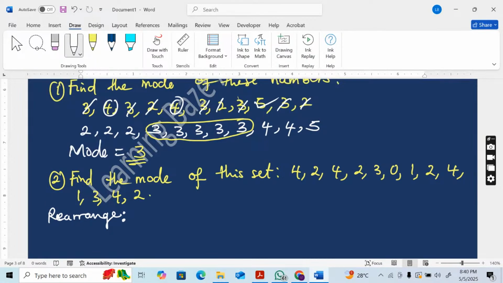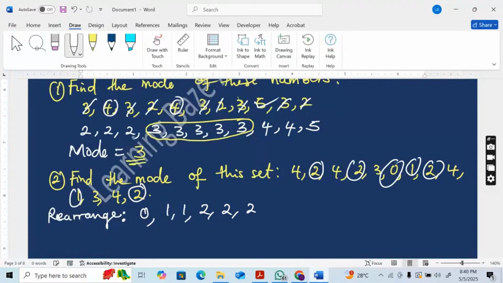All right, so let's continue with number 2. Let us find the mode. Yes, let's arrange these numbers in ascending order, starting with the smallest. 0 is the smallest. 0 appears only once. What about number 1? I can see 1. I can see another one. What about the number 2? 1, 2, 3, 4. 2 is showing 4 times.